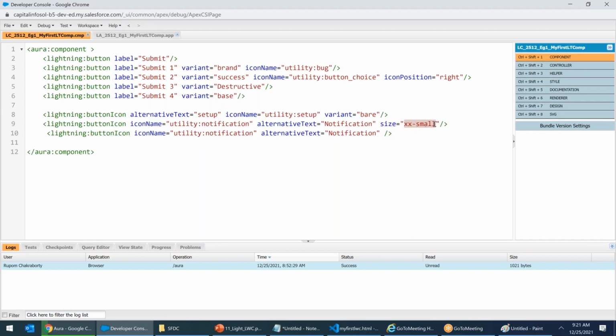That's it. Small, medium, large, X small, double X small. There are only choices: X small, double X small, medium, large. Over. You don't have any other choice. You don't have XL, double XL, triple XL. No, not available. There are only these five choices available: medium, small, X small, double X small, and large. Only five choices.